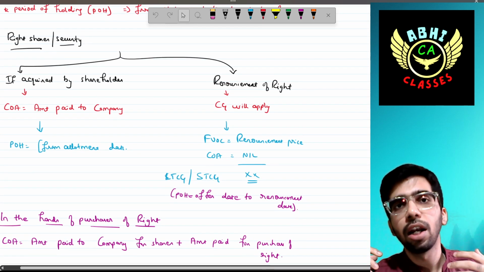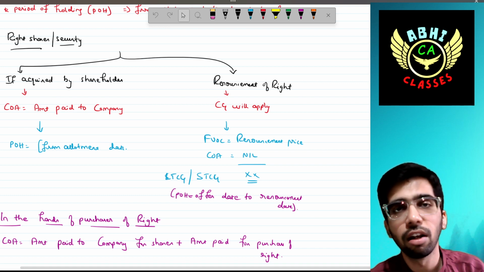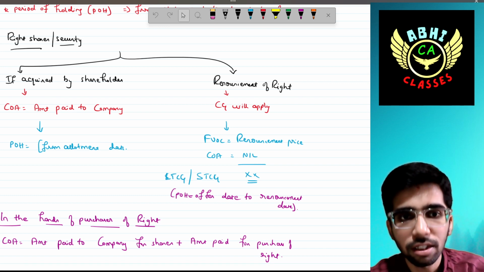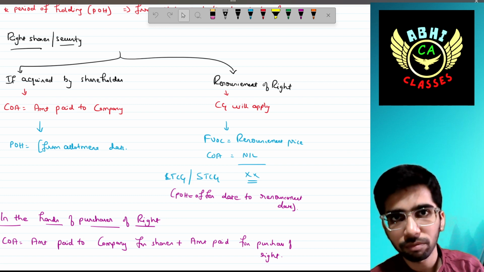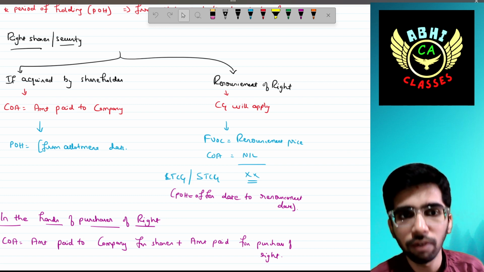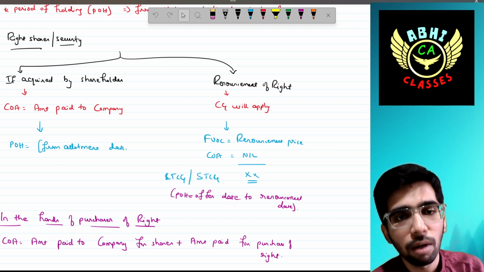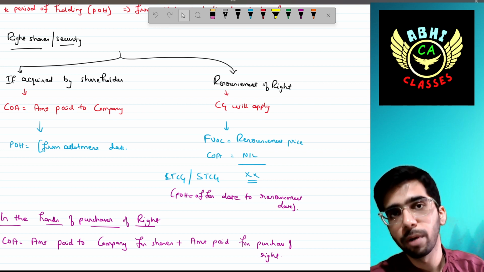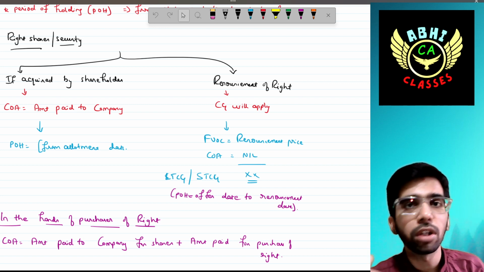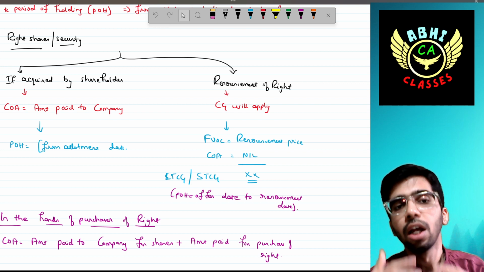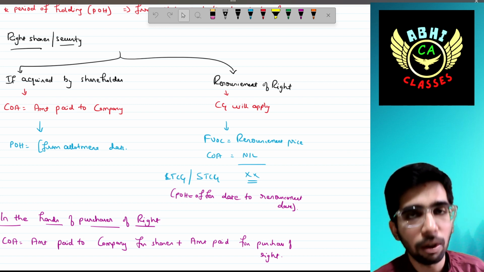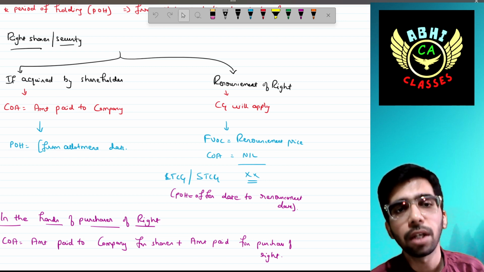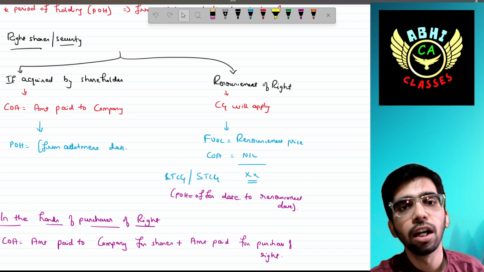Let's say I will sell that renouncement, the right, to any other person for a renouncement price. The cost of acquisition would be nil. We do not take any cost of acquisition. Then long term capital gain or short term capital gain would be applicable depending upon the period of holding, from the offer date to the renouncement date. If the period is more than 3 years or 2 years, as the case may be, then it would be treated as a long term capital asset. If it is less than or equal to that, then it would be treated as a short term capital asset. This is called renouncement of that right.